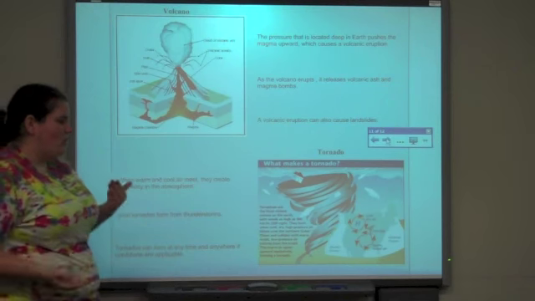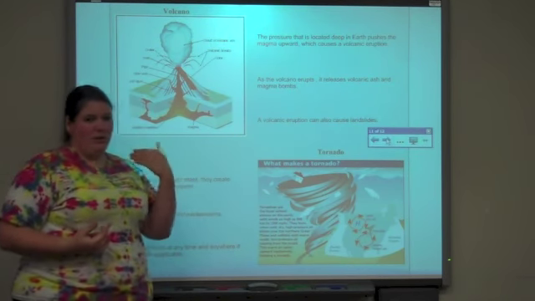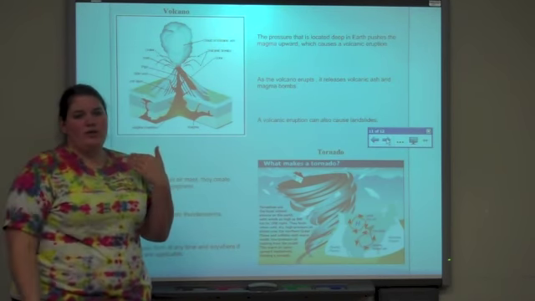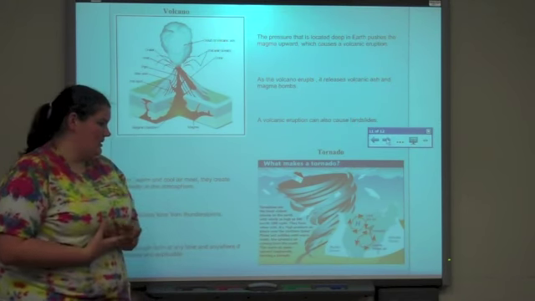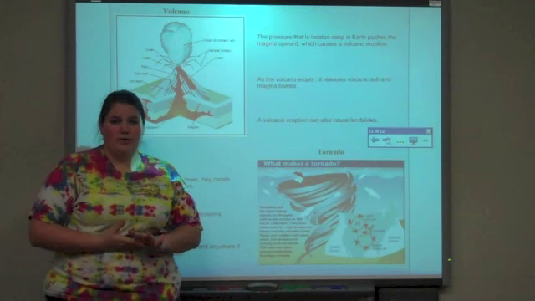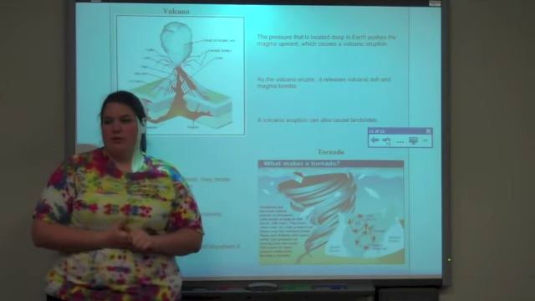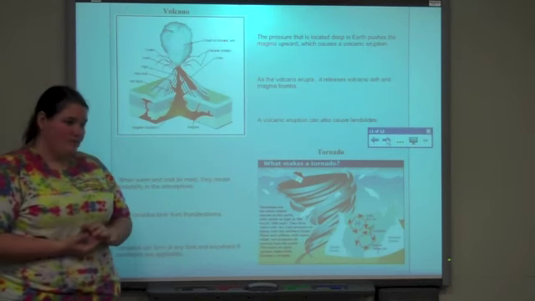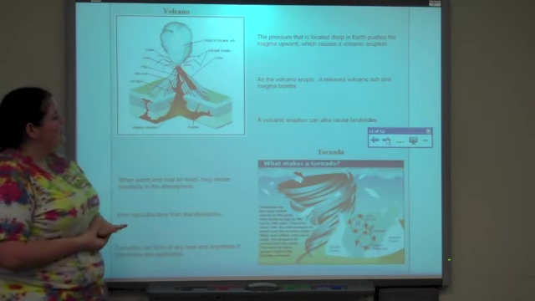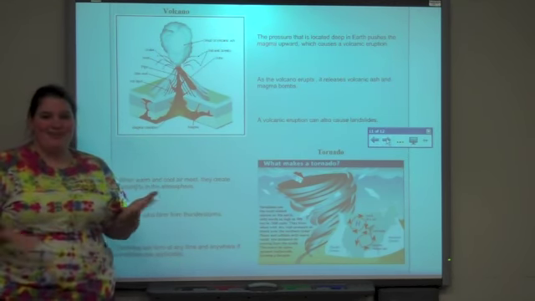They form when cold, dry air from the north meets warm, moist air coming from the south. And they cause a lot of damage and a lot of heartache for families that aren't prepared for it. And that is it for volcanoes and tornadoes.